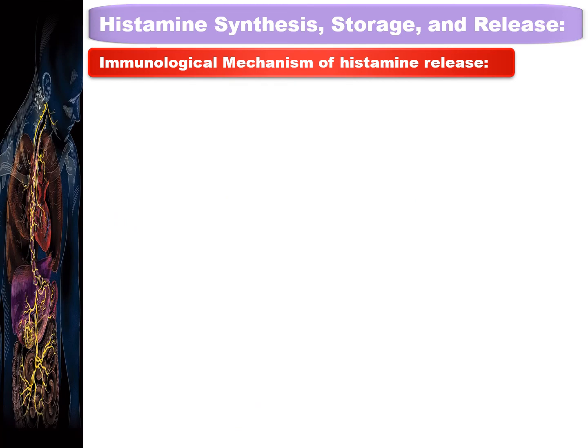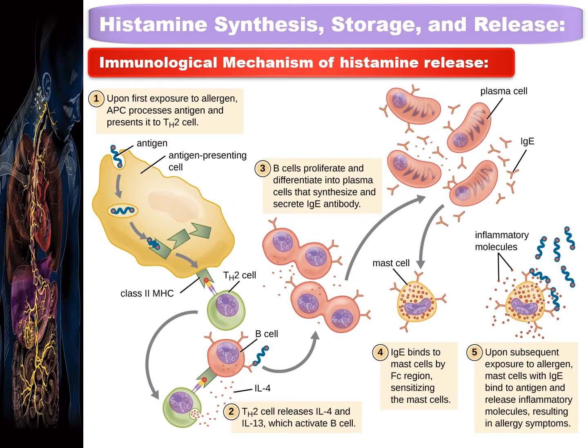In continuation to this, let us discuss in detail the release of the inflammatory mediator, that is histamine. Focus on this diagram. The first point reflects that upon the first exposure to the allergen, the antigen presenting cell processes the antigen and presents it to the T helper type 2 cell with the help of class 2 major histocompatibility complex.